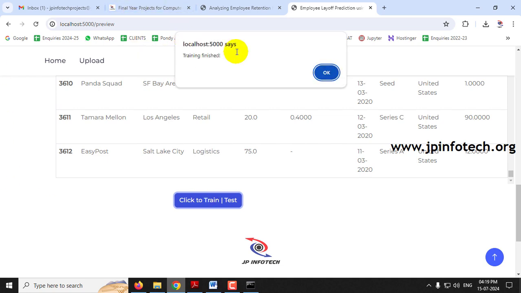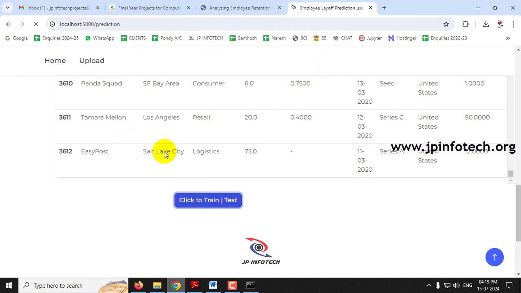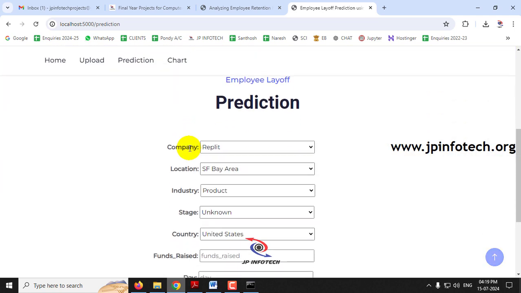So now you can see the training finish message and click OK. So now it will be navigated to the important part, that is the prediction part of the employee layoff. So here let me give a few cases and let me check the number of layoff predictions.